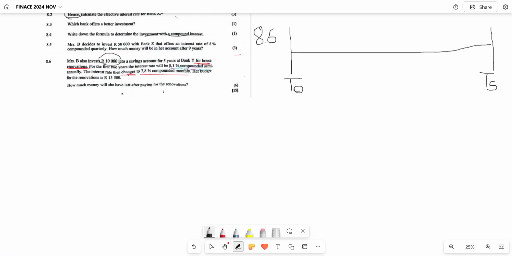That 10,000 rand will be indicated at the beginning of the investment, in this case at T0. There is no other amount indicated there.